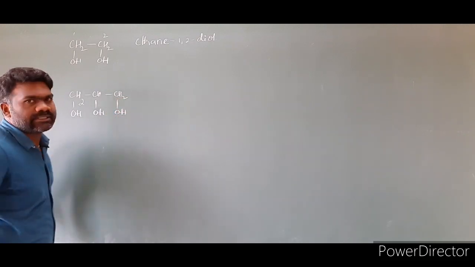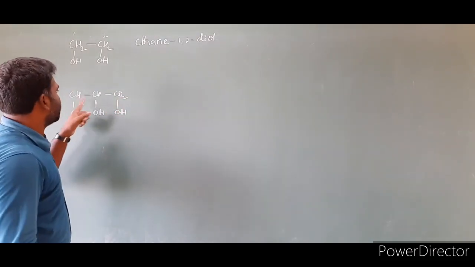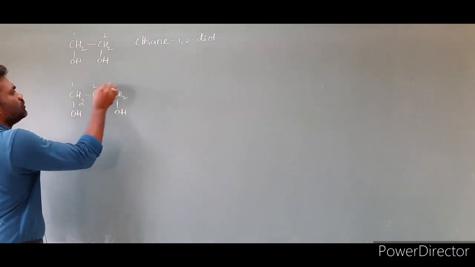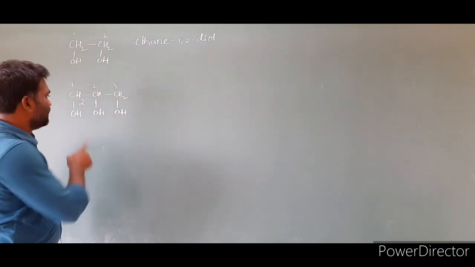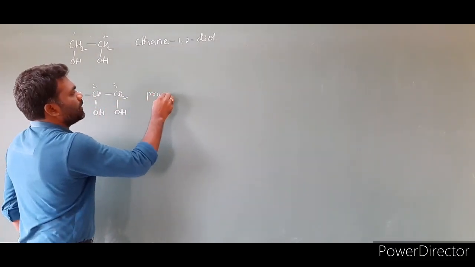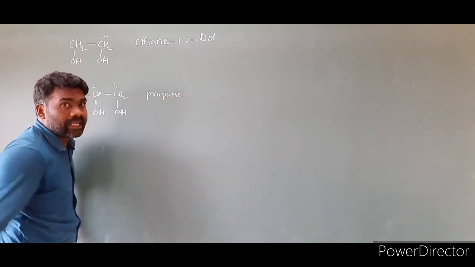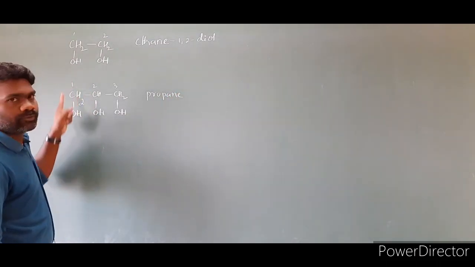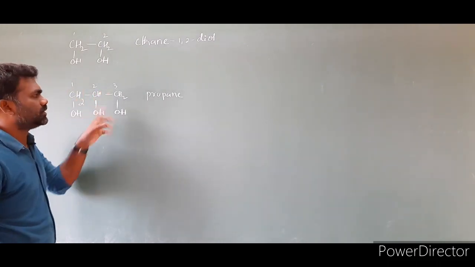CH2OH, CH2OH, CH2OH. This is the compound given to you. In this case, we have to give numbering 1, 2, 3. Clear? Then what is the name? 1, 2, 3 in the sense we have to write propane. We should not write propan, the e will be retained. Propane. First position OH is there, second position OH is there, third position also OH is there.